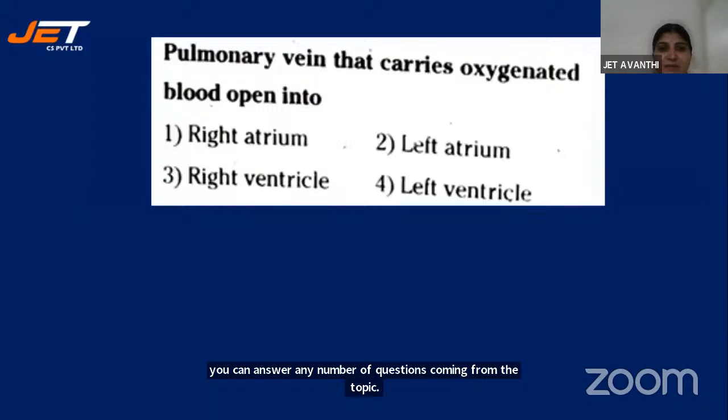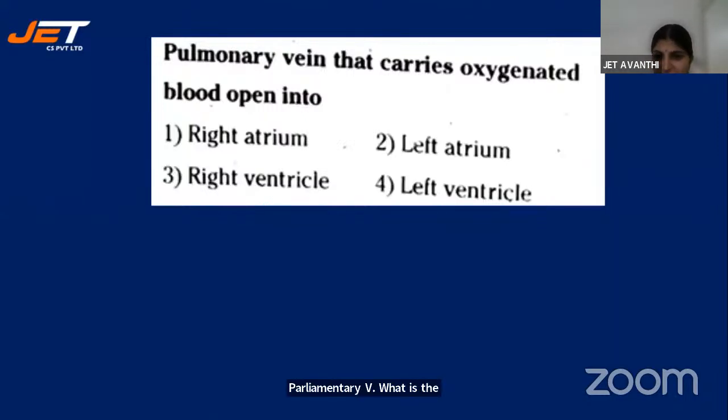Pulmonary vein. What is the pulmonary vein? It carries what, and it arises from which chamber, and it opens into which chamber? If you know, you can answer anything. I want the answer. Actually, veins carry deoxygenated blood, but it is an exception. Pulmonary vein carries the opposite to veins.